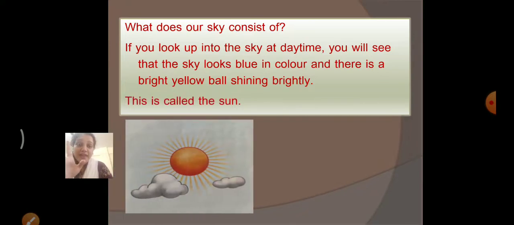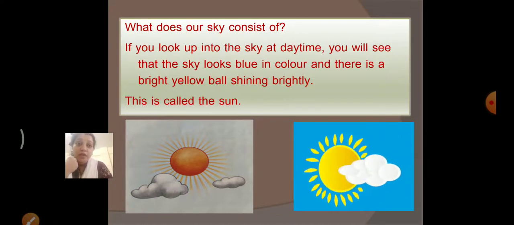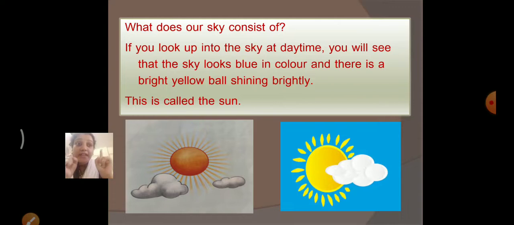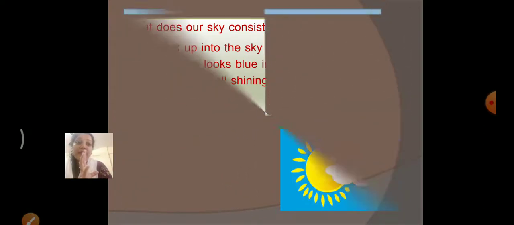Sun. Yes, that bright yellow ball in the sky which is shining brightly during the daytime is called sun. If in the daytime when you look up, the sky is blue in color, there is a bright yellow ball shining brightly called sun. Remember, children.